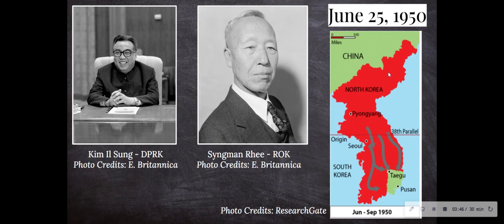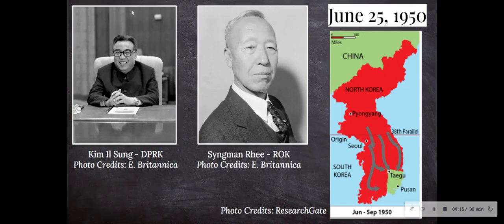So the spark of the war is when North Korea first launched an attack towards the city of Busan and passing the 30th parallel. The goal of this attack was to unify Korea into one Korea under communist rule.